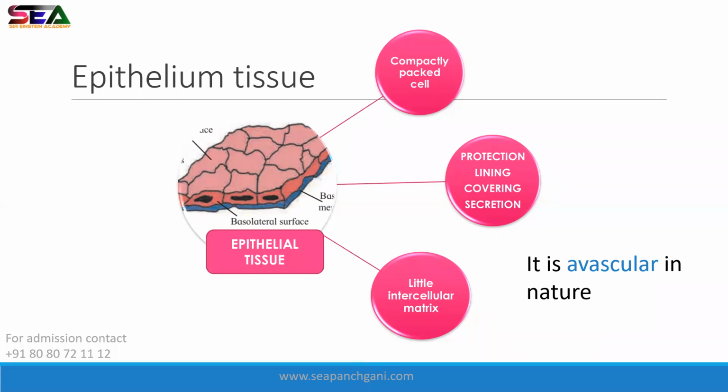Avascular means blood vessels are absent. In epithelial tissue, blood vessels, arteries, veins, capillaries are absent. That is what is known as avascular.